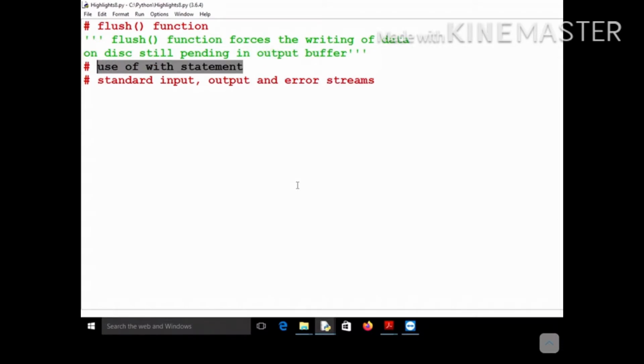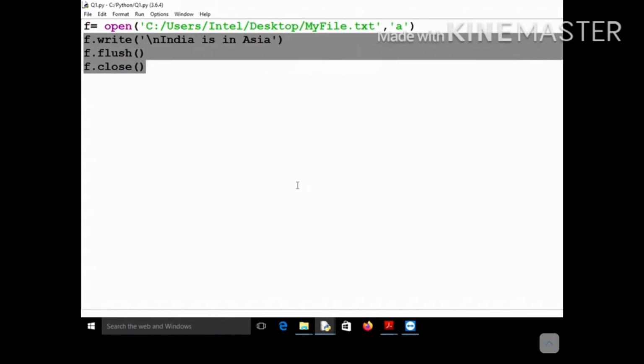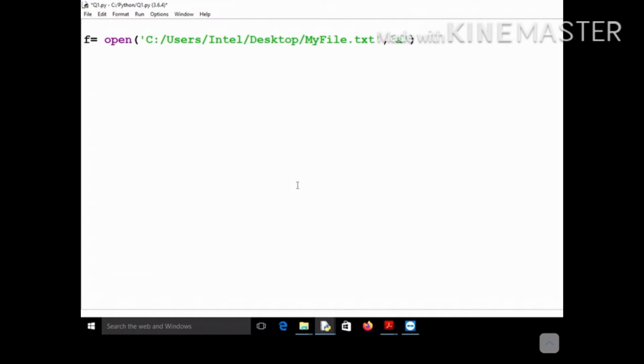So let's see the with statement. What is the use of the with statement? You know that if you do not close the file, there may be a problem. So you should always adopt the habit of closing the file, otherwise you will land up in some kind of issue. A better practice is this: sometimes you might forget to use the close statement, so you should open your file using the with statement. The significance is that the file will automatically get closed. You need not close the file explicitly using the close function.